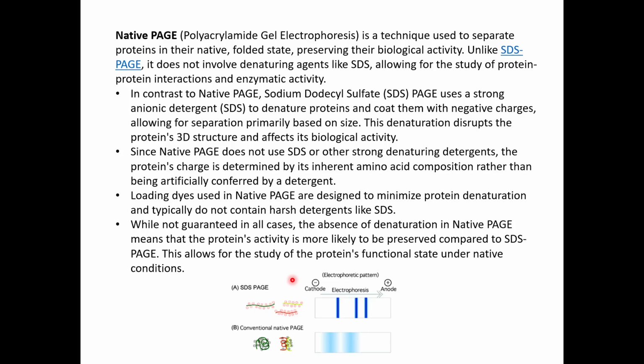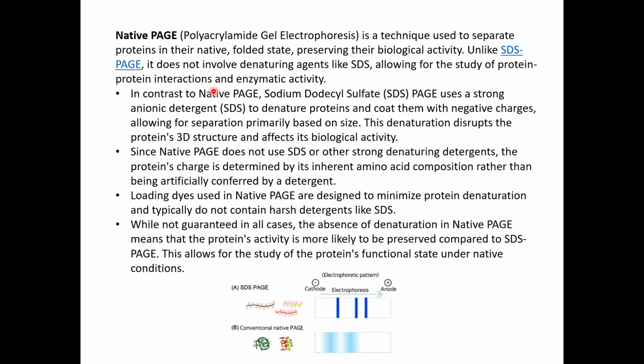So next is native PAGE. Native PAGE, like I said, is done for the native structure of the protein, to preserve the native structure, and it is a technique used to separate the proteins in their native folded state, preserving their biological activity. Unlike in SDS-PAGE, where it denatures your protein into its linearized form, it does not involve denaturing agents like SDS, allowing the protein to interact and have enzymatic activity.